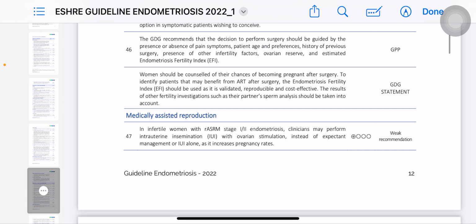ठीक है, तो GTG recommend that decision to perform surgery should be guided by the presence or absence of pain symptom, patient age, preference, history of previous surgery, presence of other infertility factors, ovarian reserve, and estimated endometriosis fertility index. As I have told you, फिर डिपेंड करता है कि पेशेंट एज पे भी डिपेंड. अगर एज मोर देन 35 है तो आप इतना तो वेट नहीं कर सकते ना पेशेंट को, क्या आप पहले ओवुलेशन इंडक्शन देंगे फिर IUI करवाएंगे, तो एज पे भी बड़ा डिपेंड करता है.